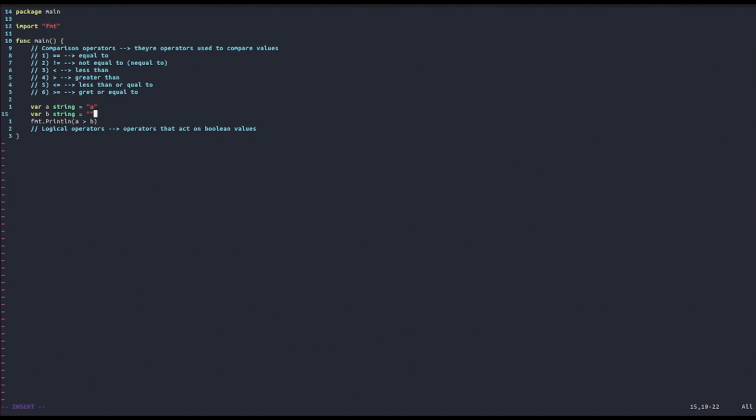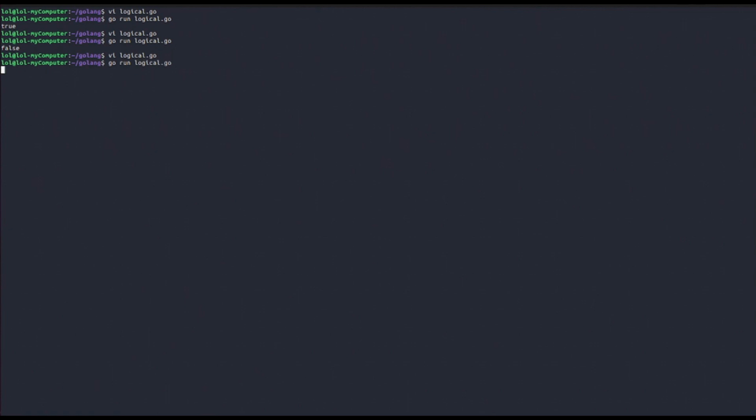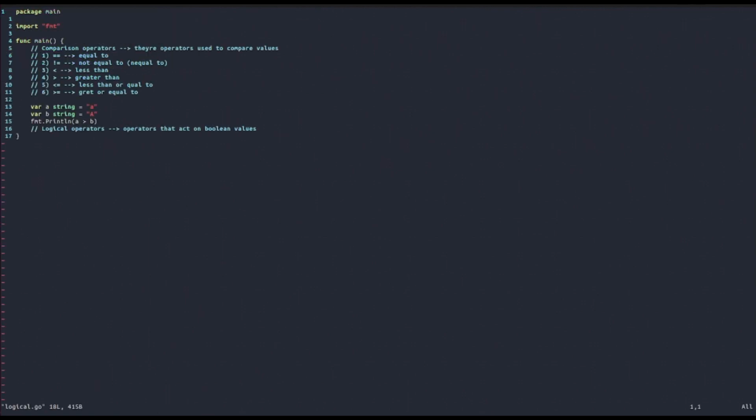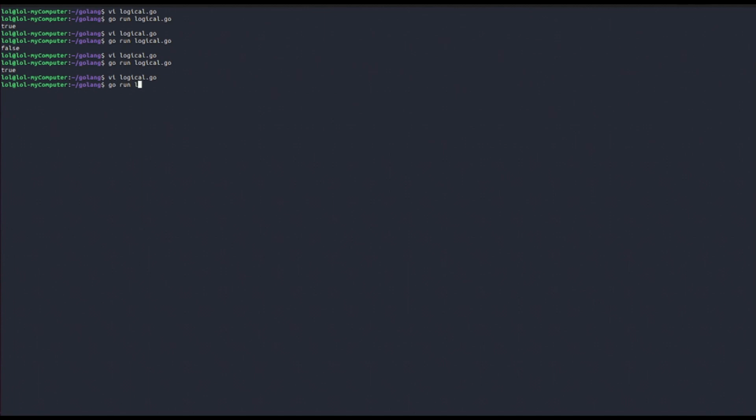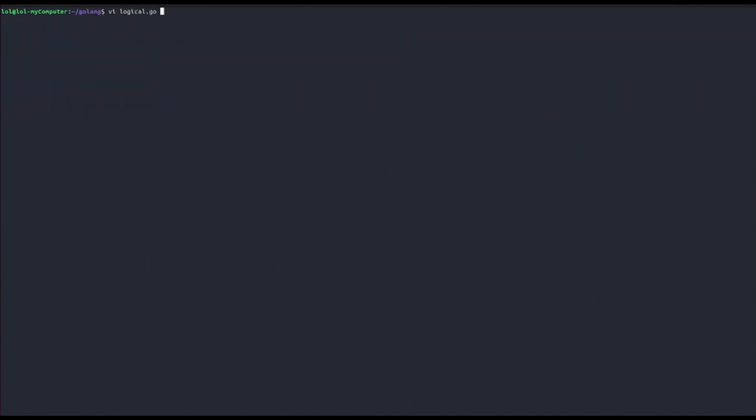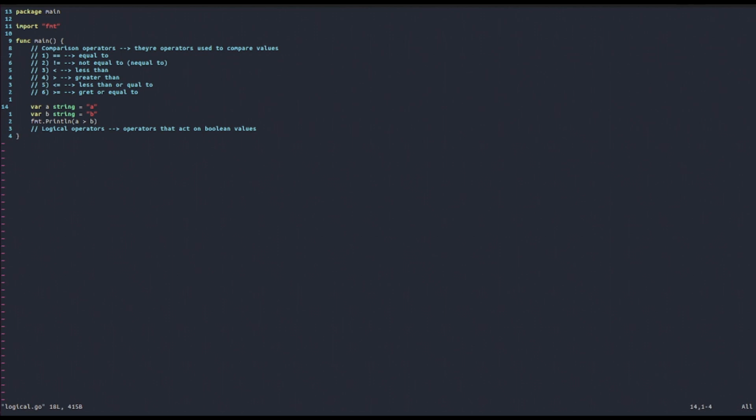So let's try, for example, and compare a and capital A. If you run this, you get true. In other words, small a is bigger than capital A, because it comes after capital A in the encoding. Now let's try to put B here instead of A. Let's see what happens. We get false because B comes after A. And so this is also how you can compare strings with equal to, not equal to, less than or equal to, greater than or equal to, and so on.